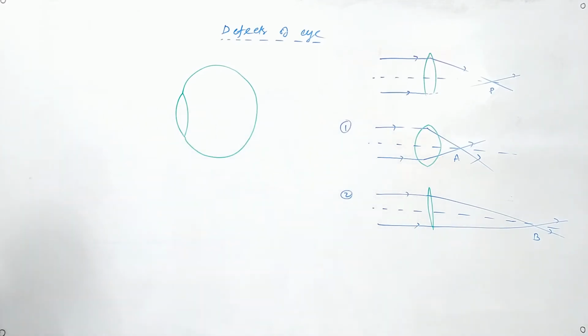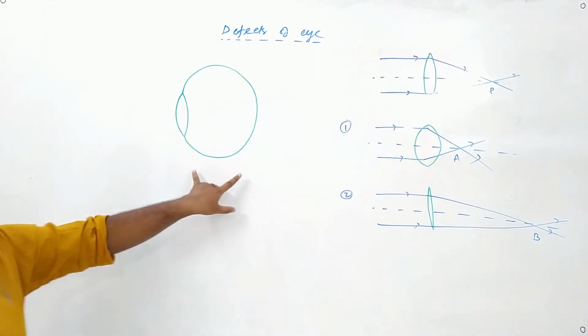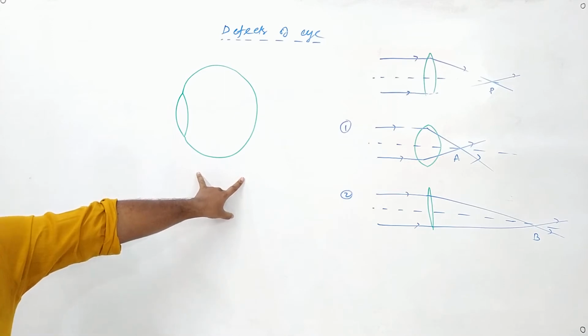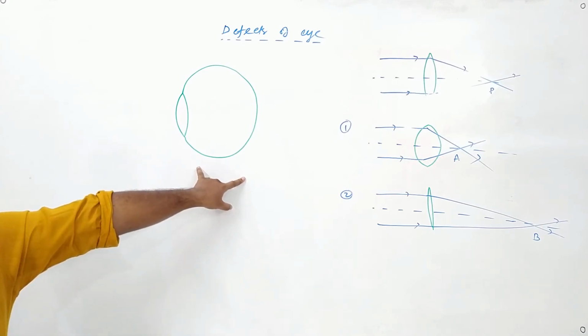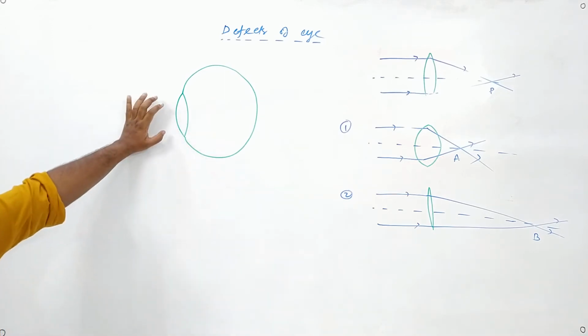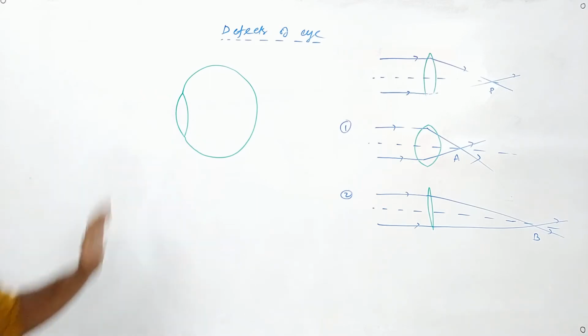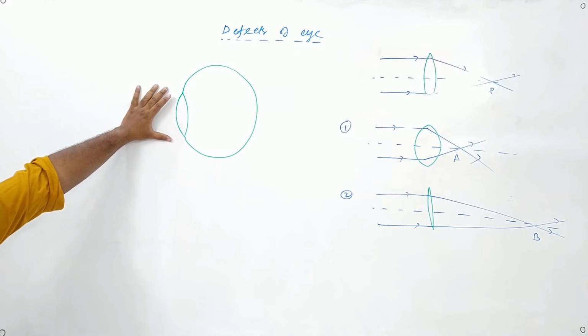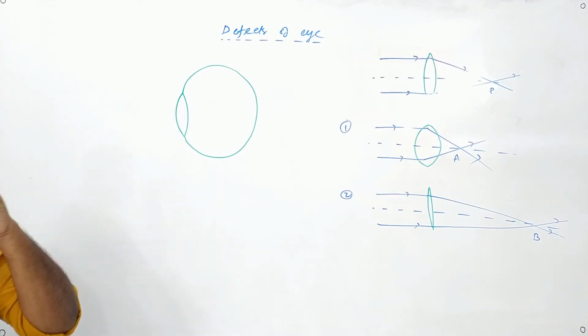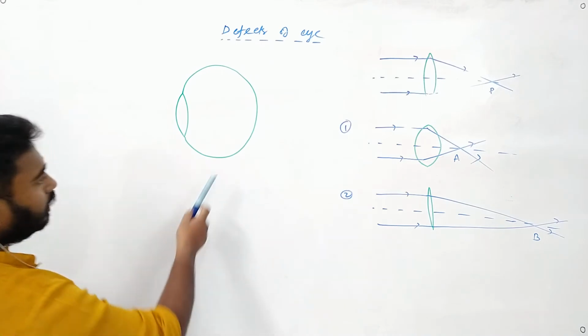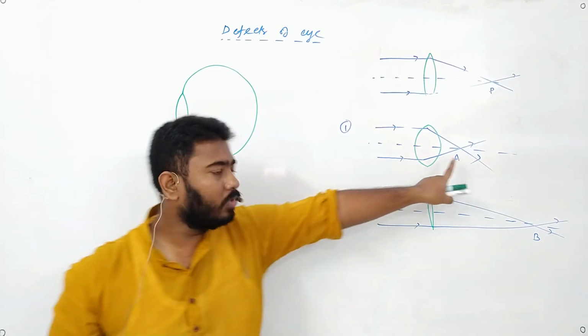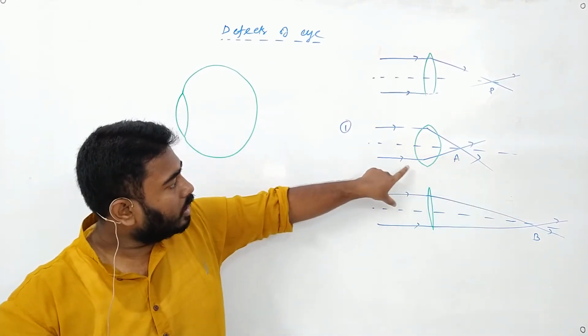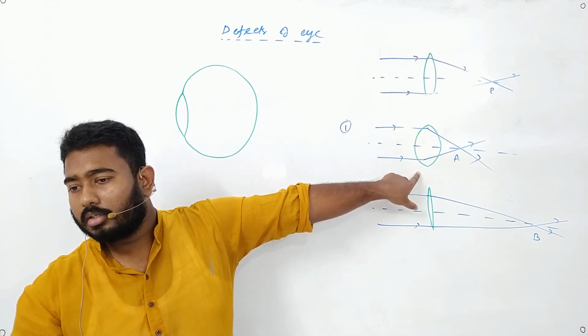Now imagine a situation when the size of my eyeball is fixed. There is no problem with my eyeball, but there is a problem with my lens. Suppose my ciliary muscles are not good enough to make the curvature right. The eye muscles have weakened. Now what can happen is that if the image has to be formed beforehand, will the curvature of the lens increase?